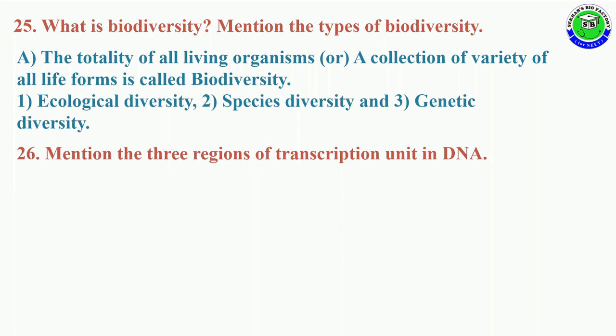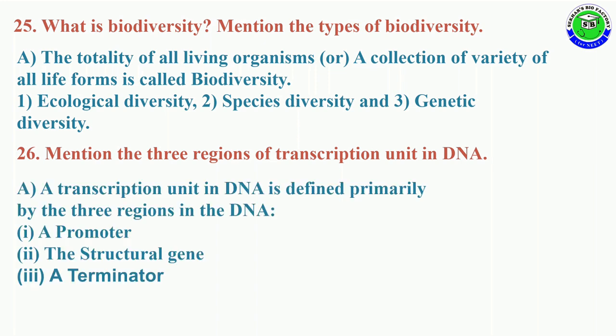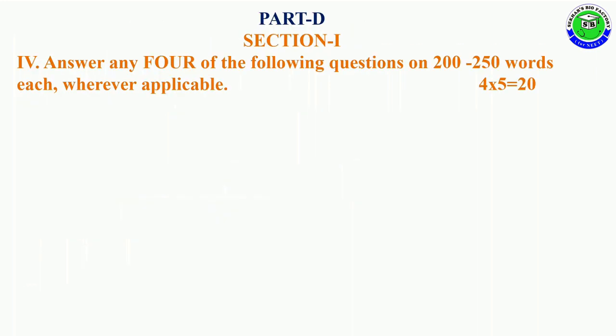Question number 26. Mention the three components of a transcriptional unit in DNA. A transcriptional unit in DNA is defined primarily by three components. The first is a promoter, the second is the structural gene, and the third is a terminator. These are the three more questions in this model paper.